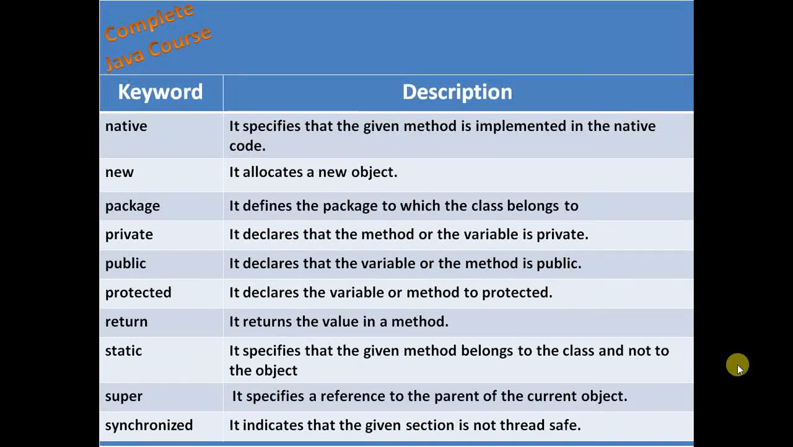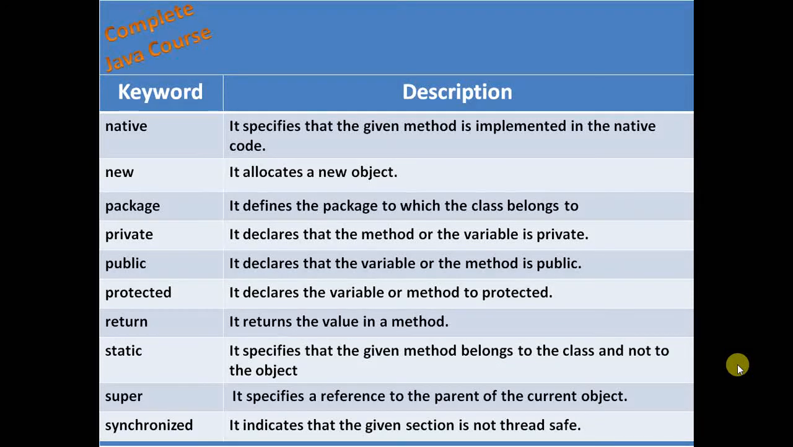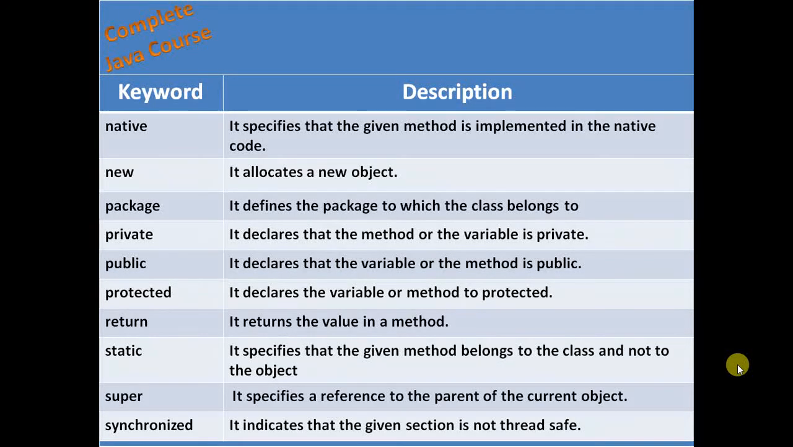Private. It declares that the method or the variable is private. Public. It declares that the variable or the method is public. Protected. It declares the variable or method to be protected. Return. It returns a value from a method. Static. It specifies that the given method belongs to the class and not to the object. Super. It specifies a reference to the parent of the current object. Synchronized. It indicates that the given section is thread safe.